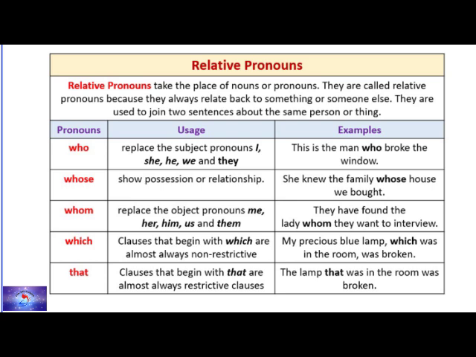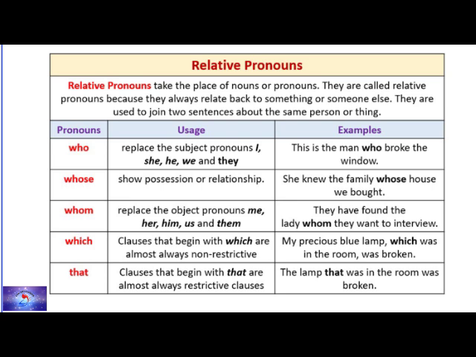Who replaces the subject pronouns I, she, he, we and they. So this is the man who broke the window. So it is relating to the person. Whose shows possession or relationship. So she knew the family whose house we bought. So it refers to the person. And whom replaces the object pronouns me, her, him, us and them. They have found the lady whom they want to interview. So these are some of the examples, and which and that.